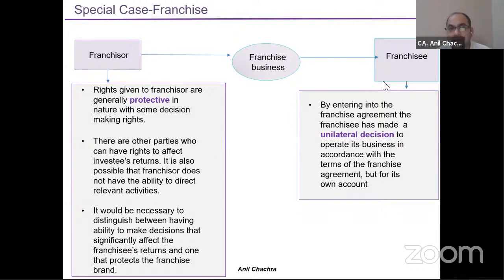Voting power would not be there. Okay, we need to see the other facts. What are the other facts? Whether I am in a position to influence the relevant activities. That is what we need to see under the franchisor and franchisee model. Suppose, in the case of Haldiram, you buy a franchise, right? Against which you will pay some sort of commission to the owner or the franchisor company. Now the question is, who is taking the decisions to fix the margins of your products, the credit settlement period, the infrastructure, appointing the staff and other managerial persons? Do I have that, or does the franchisor have it? That we need to see, right?